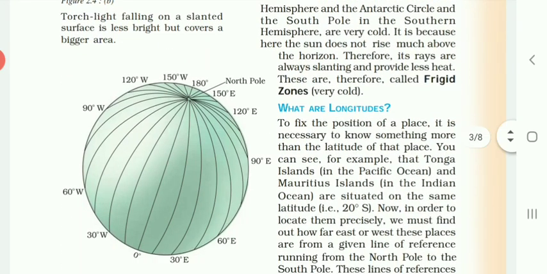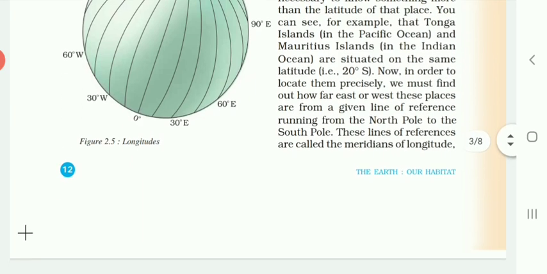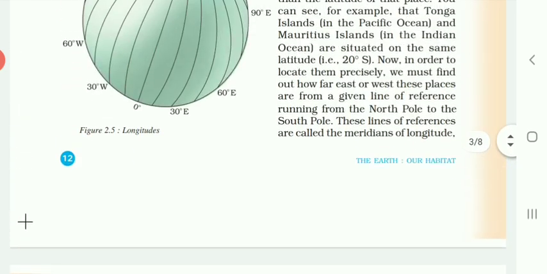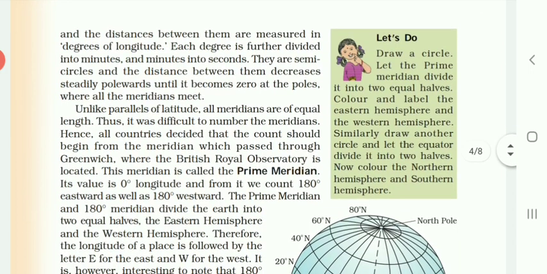After that, we have tried to understand what longitudes are. In this, we have seen that the longitudes are vertical lines on the globe and they are 360 in number. And we have also understood the uses of the longitudes, and how the degrees of the longitude are divided further into minutes and seconds. As well, we have seen that all the longitudes are semicircles.